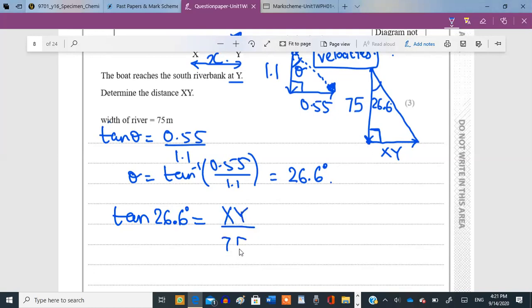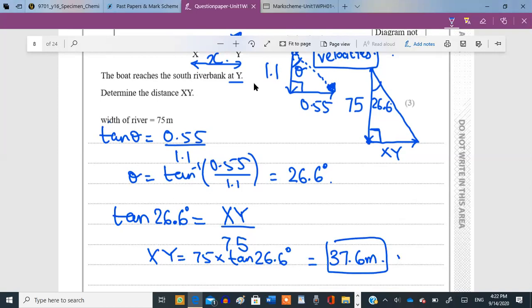Now get the value for xy: 75 multiplied by tan of 26.6 degrees. So what's the answer? 37.6 meters.